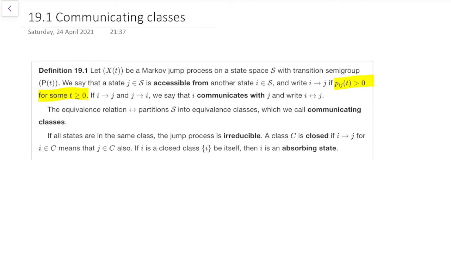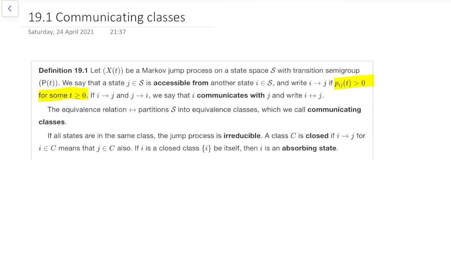Note that's exactly the same definition we had in discrete time, except in discrete time we used n for the time variable. So that was P_ij(n) bigger than 0 for some positive integer n, whereas here it's P_ij(t) bigger than 0 for some positive real number t. But other than that, the definition's the same.